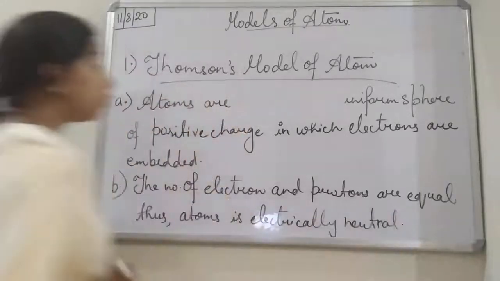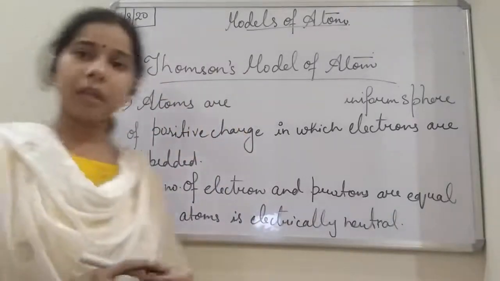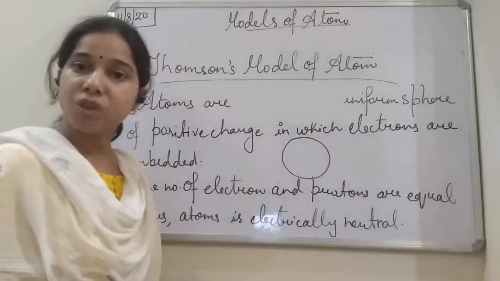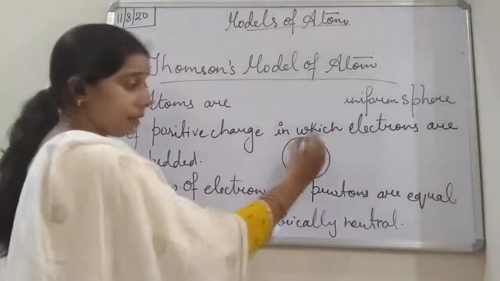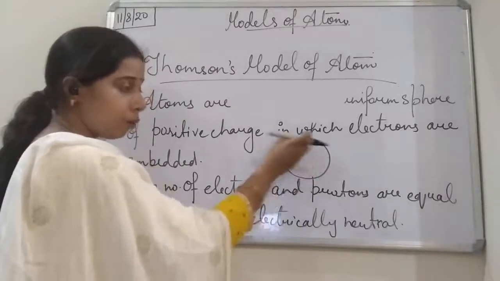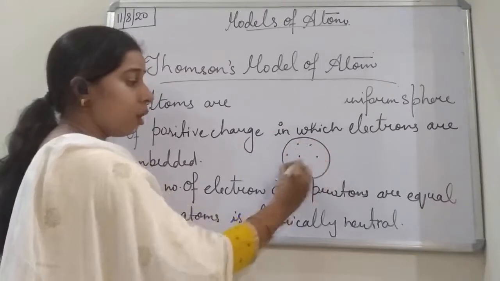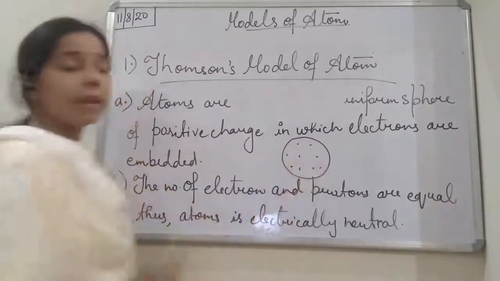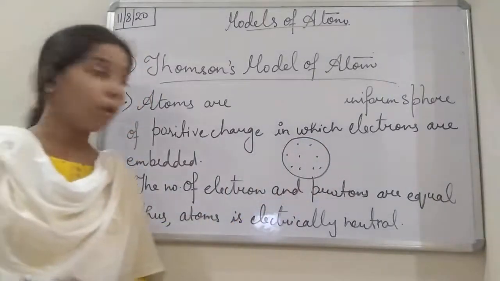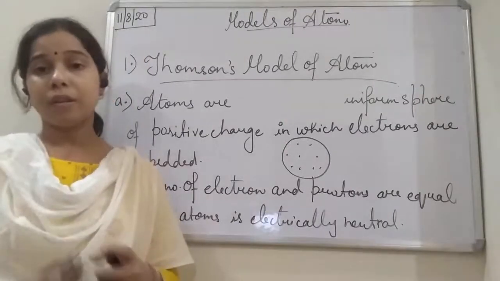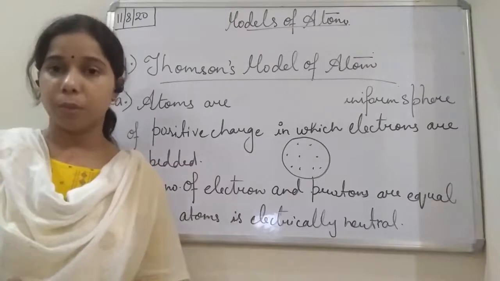So you see here, students, when we say it is a uniform sphere of positive charge with electrons embedded in it, the question arises: are the electrons equal to the protons, and how is the atom neutral?